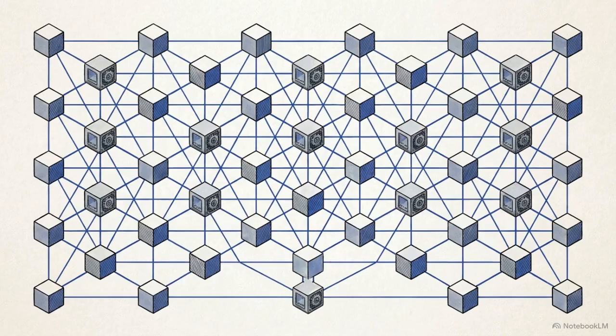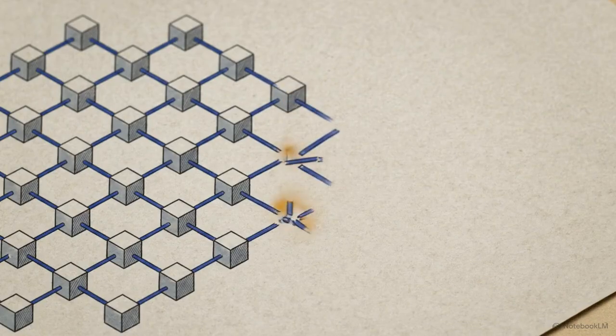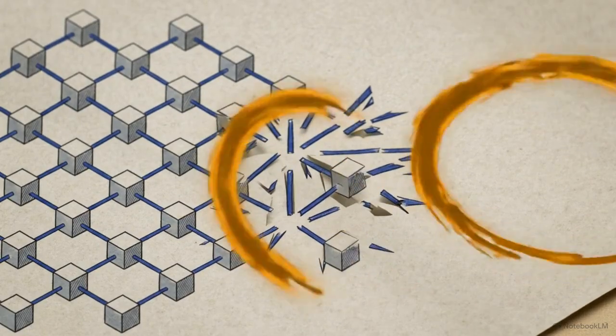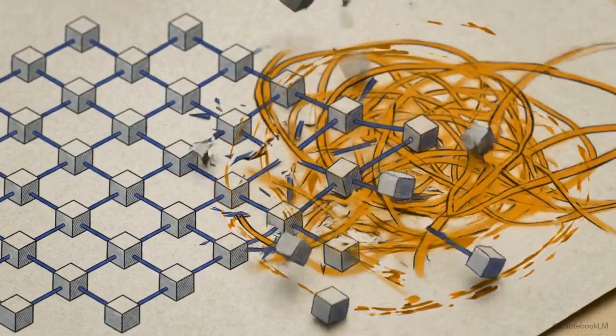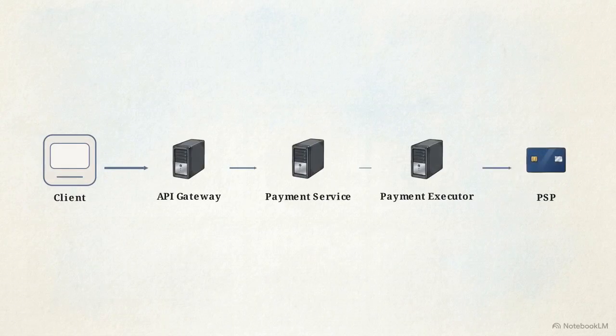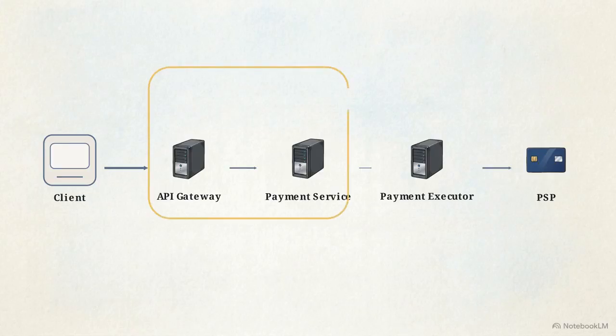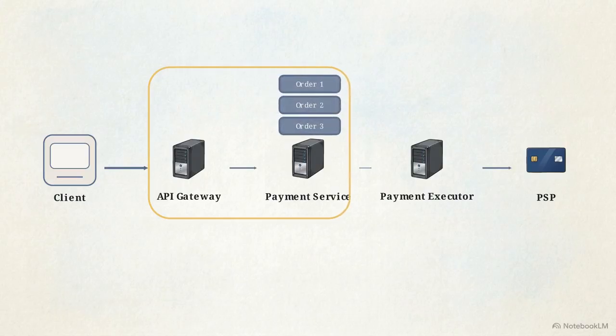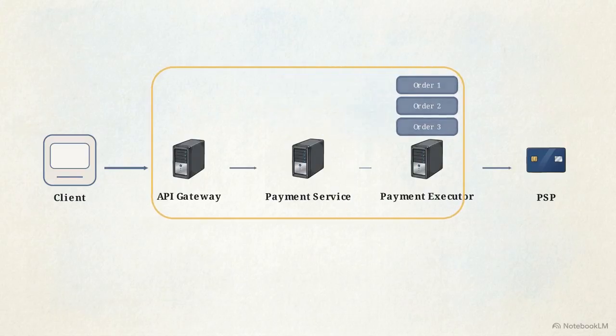A naive system assumes the network behaves predictably. A financial system must be architected under the paranoid assumption that the network will constantly lie, delay, and duplicate data. This diagram outlines the baseline microservice architecture. A client request hits an API gateway, routes to our payment service, passes to a payment executor, and hands off to an external PSP. A single checkout event can spawn multiple payment orders if purchasing from different sellers.